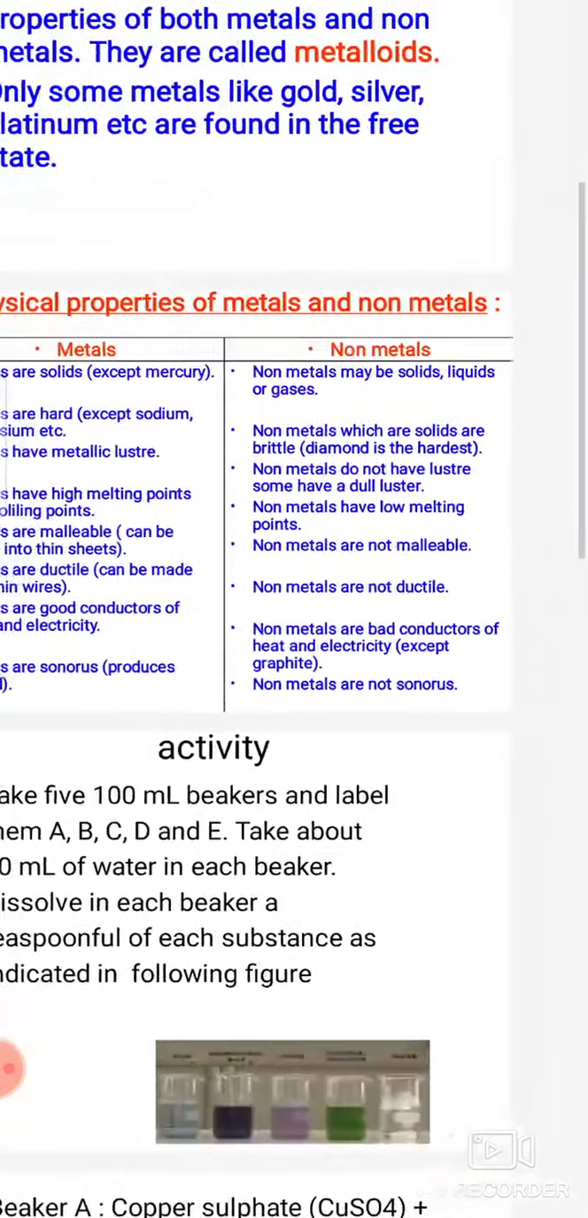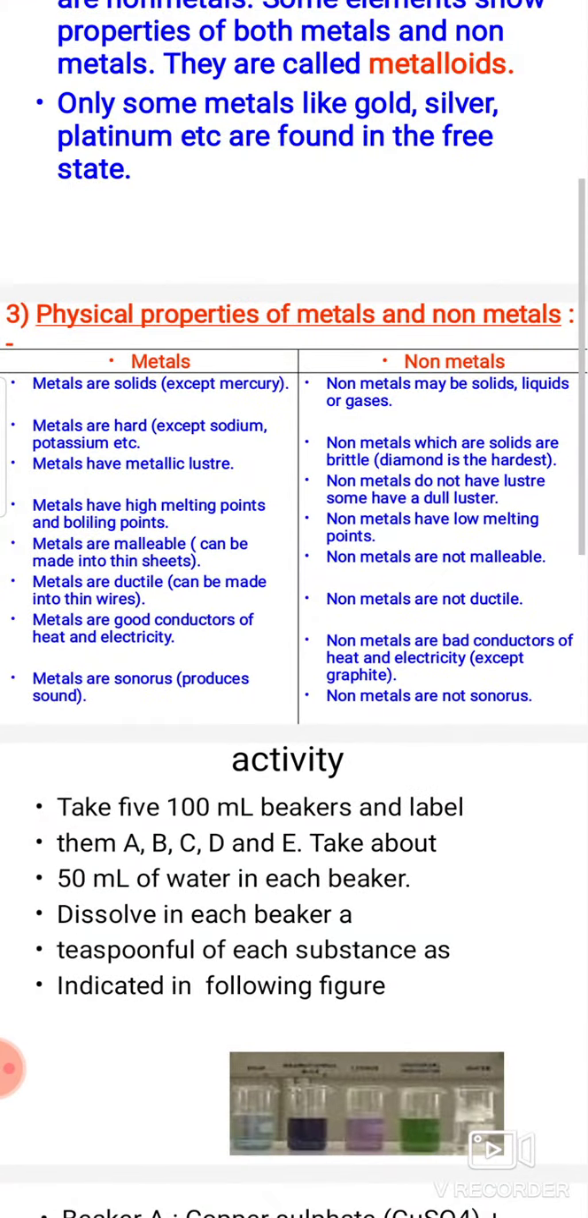So this is it for today, children. Tomorrow we'll do the activity. We'll see how it happens with metals.